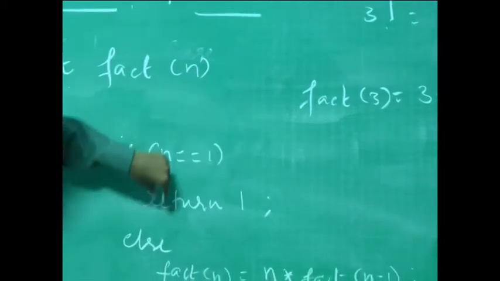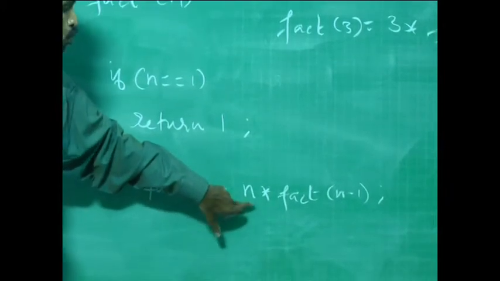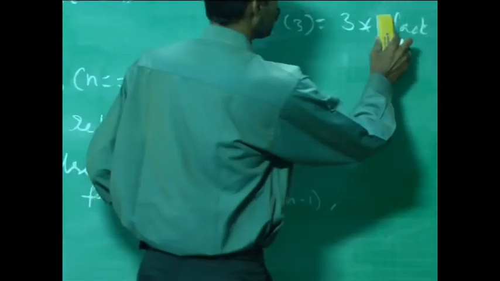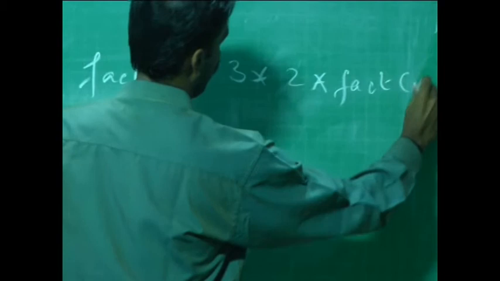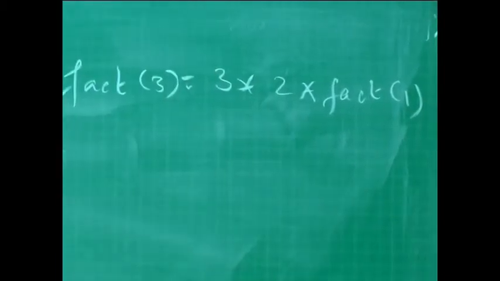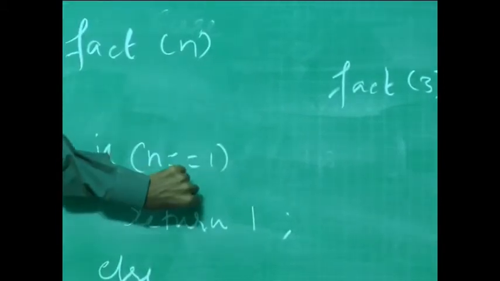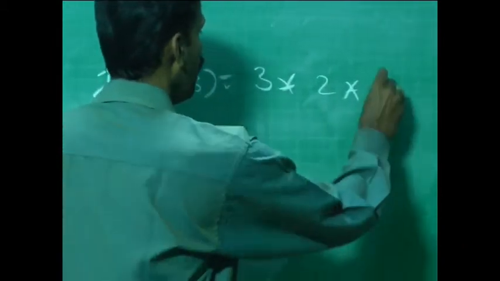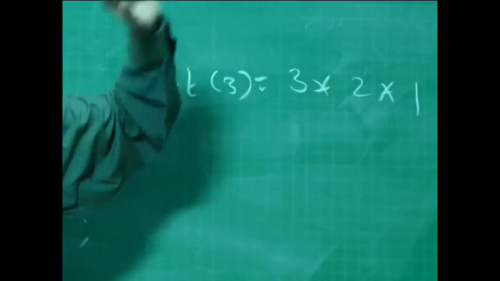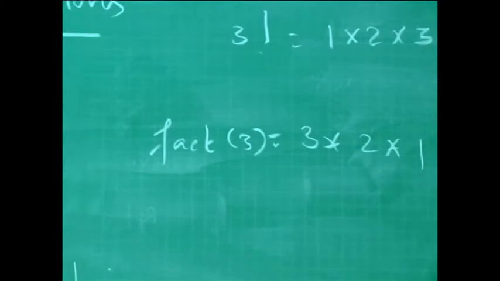When it flows onto this particular block, n is not equal to 1, so the else block gets executed, then factorial of 2 gets evaluated as 2 star factorial of 1. So this becomes 2 star factorial of 1. If you take this out, what is n now? It becomes 1, by which this particular block gets satisfied and the value 1 gets returned. So the value for this call happens to be 1 and this gets evaluated as 3 factorial. This is how a factorial program gets executed on a recursive basis.